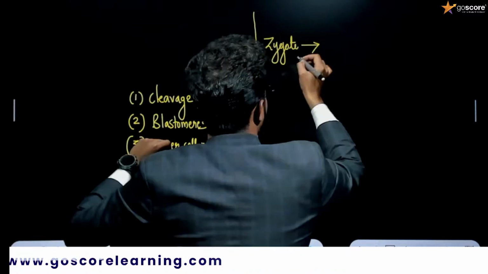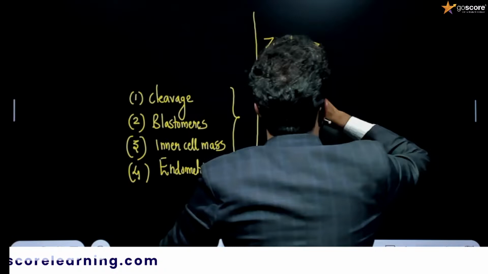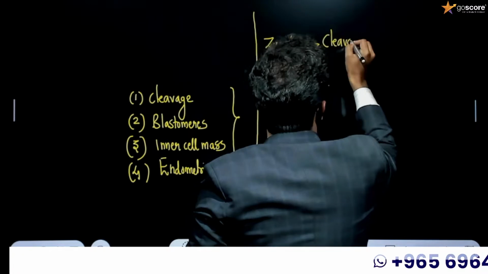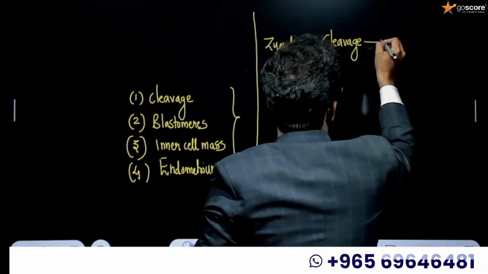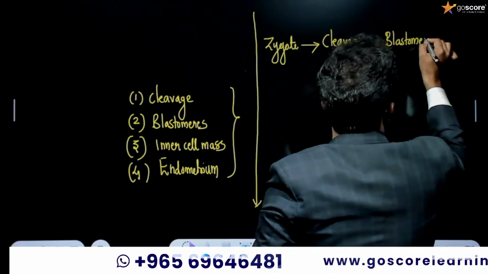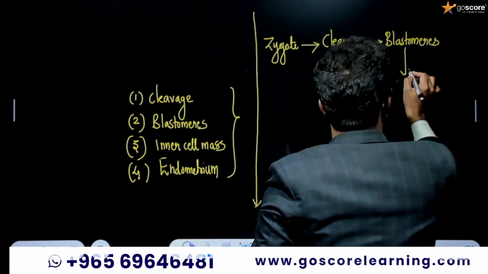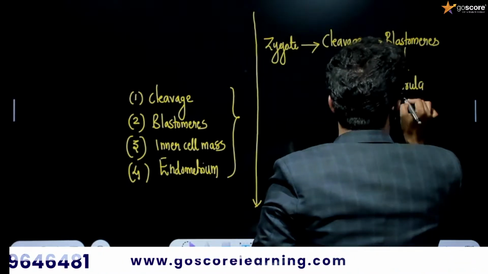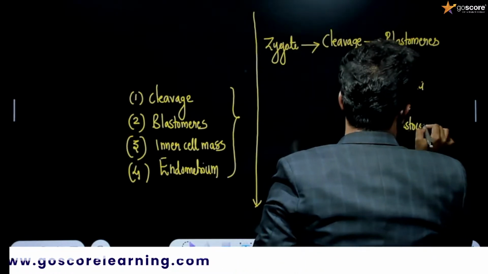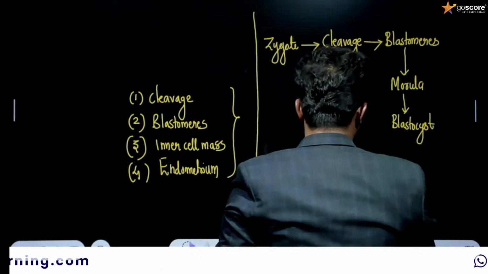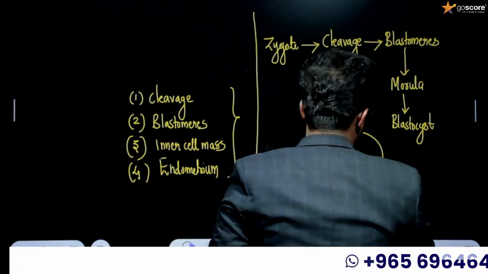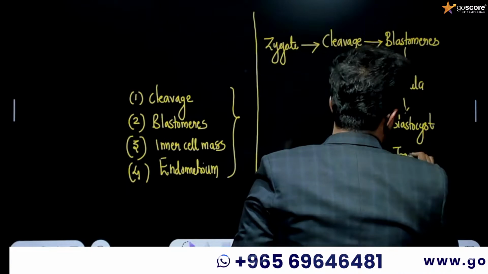First, fertilization. After the fertilization, zygote will be developed, and the zygote will undergo cleavage. After the cleavage, there will be the formation of blastomeres. Blastomeres will form another stage which is known as morula, and morula will develop into blastocyst itself. And what is the specialty of the blastocyst? Blastocyst will have an outer layer which is known as trophoblast.